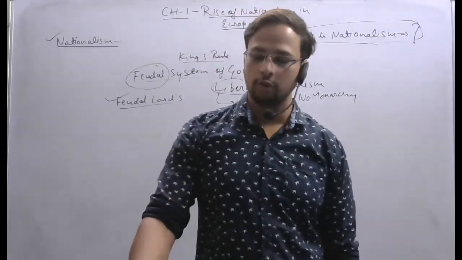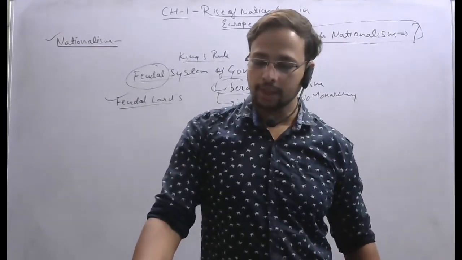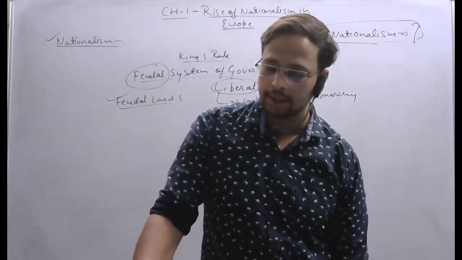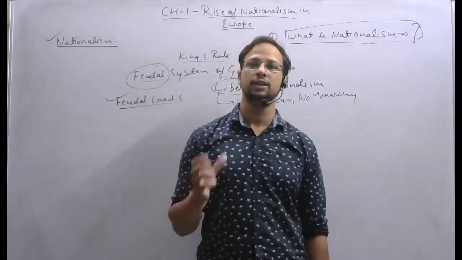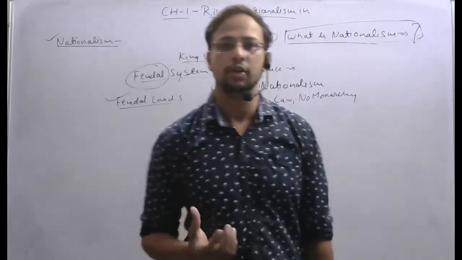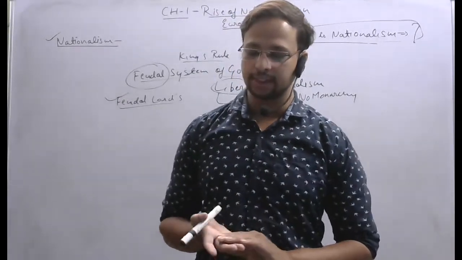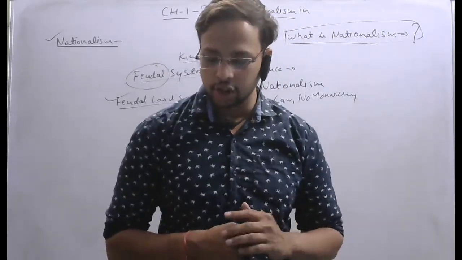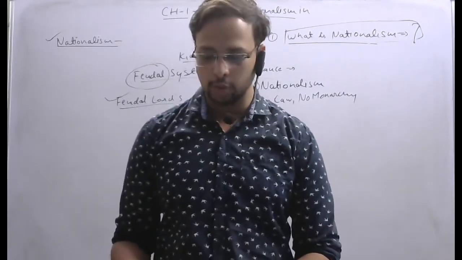According to the principle of liberal nationalism, the nation is not based on common ethnicity, but is a political entity whose core identity is not ethnicity. Right, it means the nation is not just made by its flag, it is made by the people living in the country. The people living in the country are the nation. The concept of nationalism is explained by Ernest Renan in the lecture What is a Nation, where he defined a nation as a daily referendum dependent on the will of its people to continue living together.